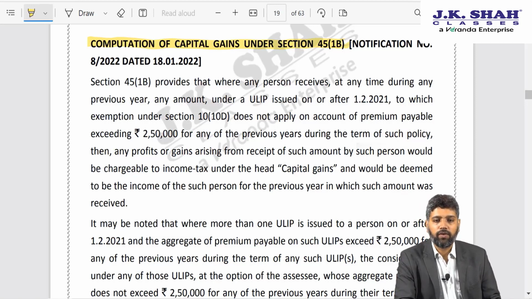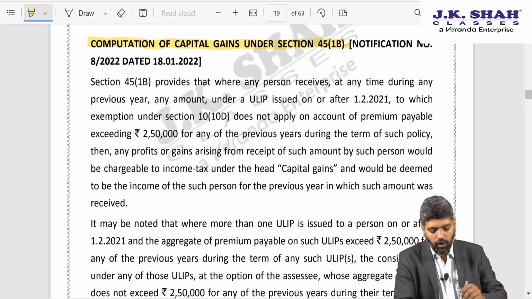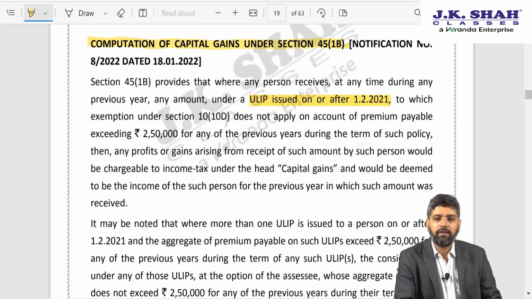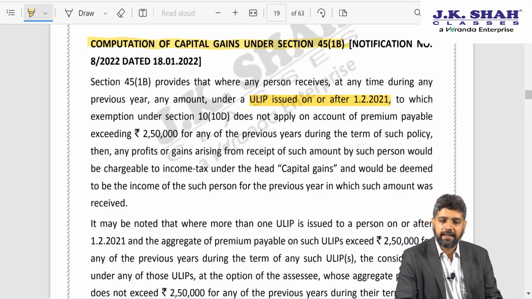If you remember the concept that on or after 1st February 2021, if an assessee acquires a unit linked insurance plan or ULIP in short, and the premium payable annually in respect of such ULIP exceeds 2,50,000 rupees, then the gain arising at the time of maturity or surrender of such policy shall be taxable in the hands of assessee as